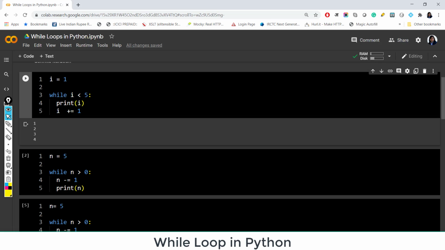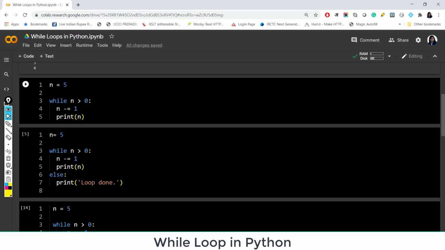Now, are you thinking something? What if the condition is I is greater than 0? Instead, here if I write the condition I is greater than 0. So I initially is also greater than 0. I equal to 1 means I is greater than 0. And if we are updating the value of I by adding 1, it is always going to be greater than 0. In that case, the loop will never stop. It will keep on running, right? And you need to find a way of how to stop that loop. We will see one example later on, and that would be a truly indefinite loop. So we need to think how to avoid those kinds of loops.